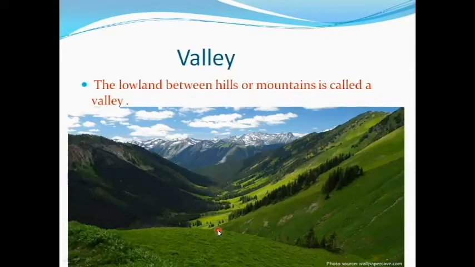valley. What do you mean by valley? The lowland between hills and mountains is called a valley. See, the smaller, lower land is called hills, and high hills are called mountains. The place in between, what will we call it? In the between place we will call it a valley.